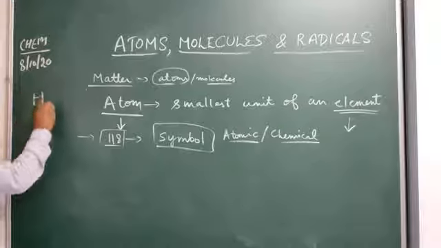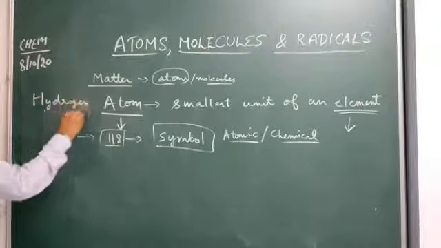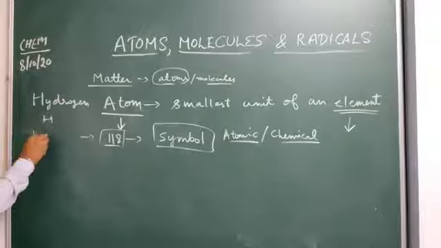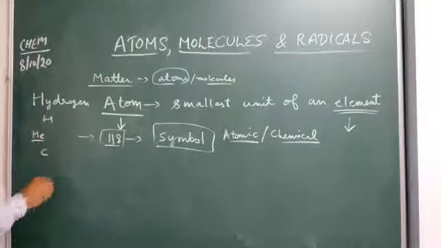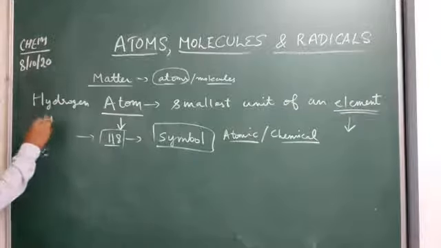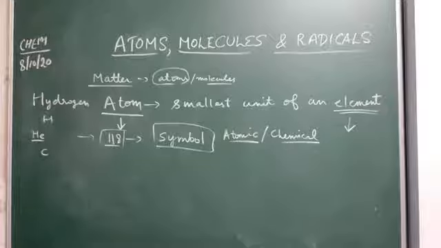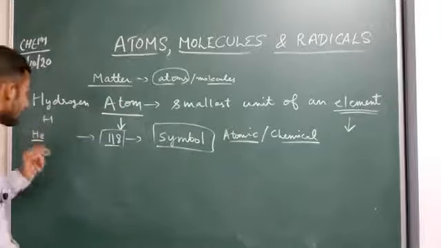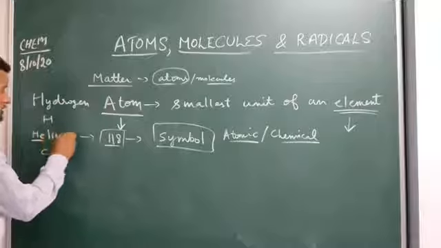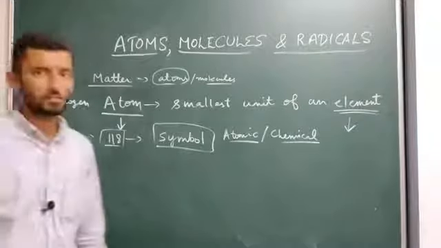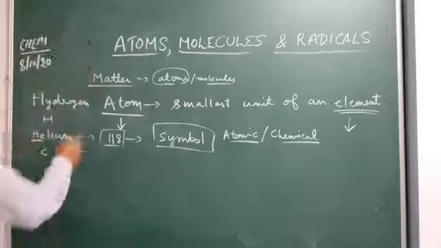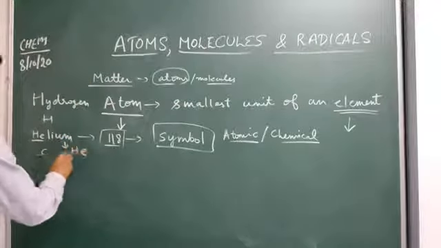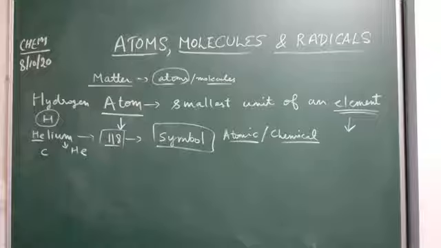Like hydrogen, the first element, is given the symbol H. Helium is given He. Carbon is given C. Nitrogen is given N. Oxygen, O, and so on. Now why not H for both hydrogen and helium? Because if both were written as H, there would be confusion. So in order to avoid the confusion, helium is He and hydrogen is H. Similarly other elements have also been assigned specific symbols.